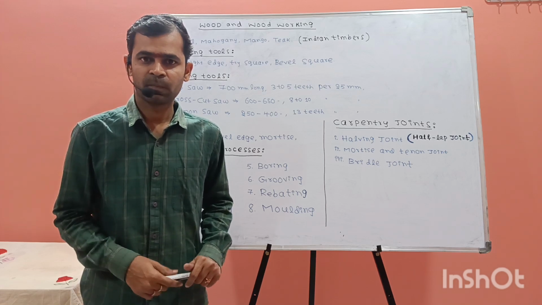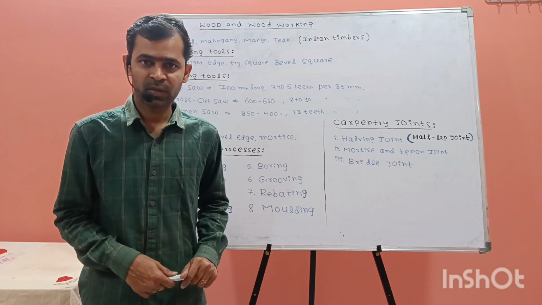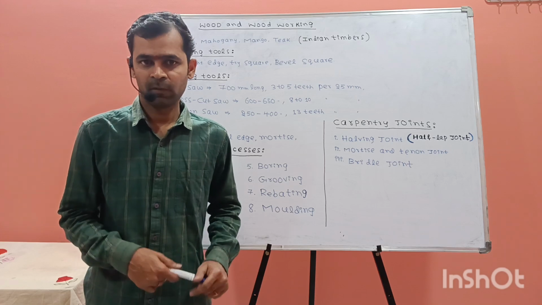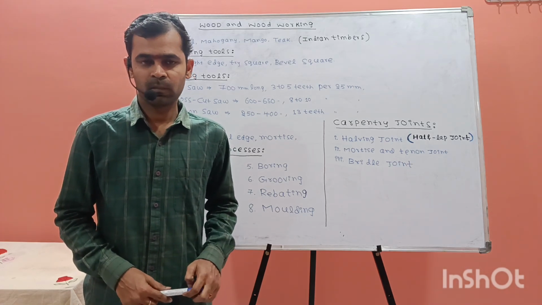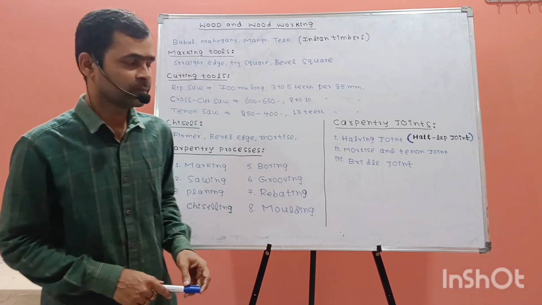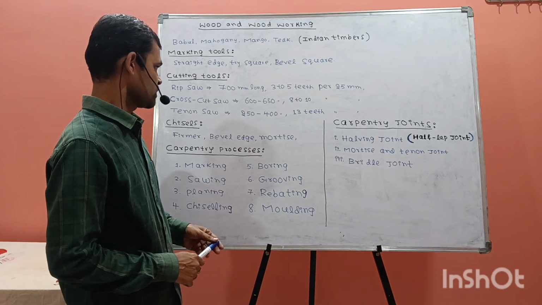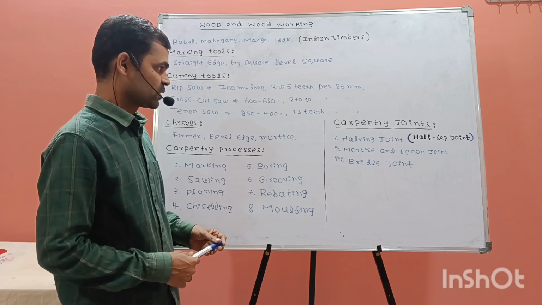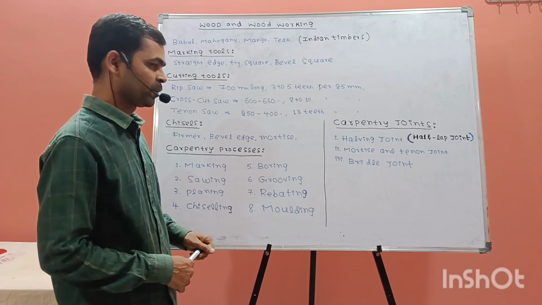It has some aesthetic appearance compared to other work materials, and it can be finished in all manners. So we'll see the different types of tools, processes and joints that are there in the carpentry trade.